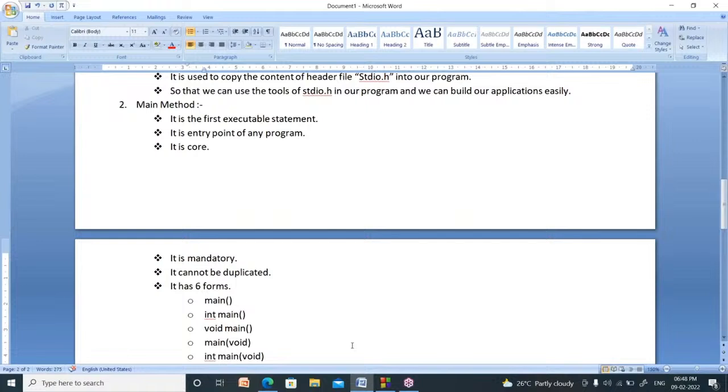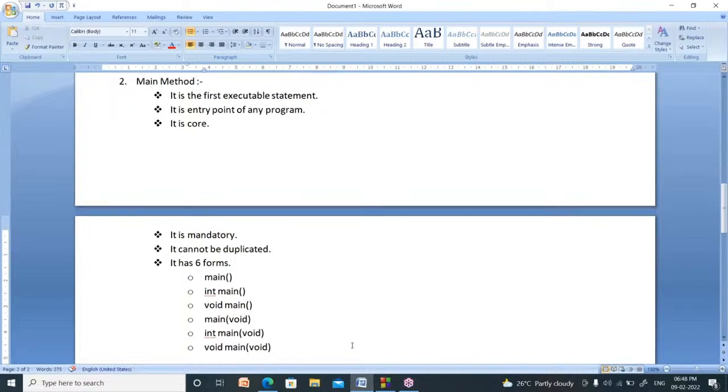You have to write at least one main method, that is known as mandatory. It cannot be duplicated, which means you cannot write more than one main method in a program. You can write a main method in 6 forms. How many forms are there? 6 forms, such as main, int main, void main, main of void, int main of void, like that.